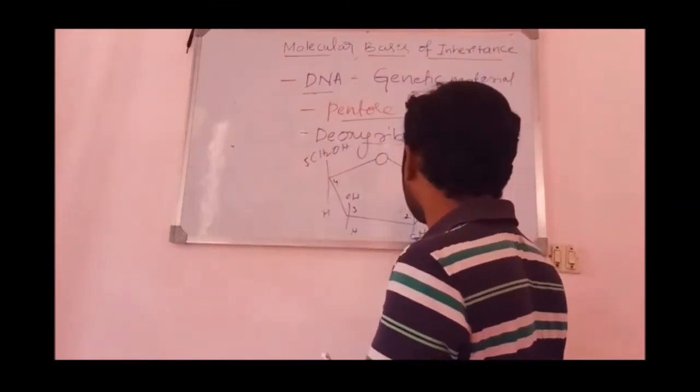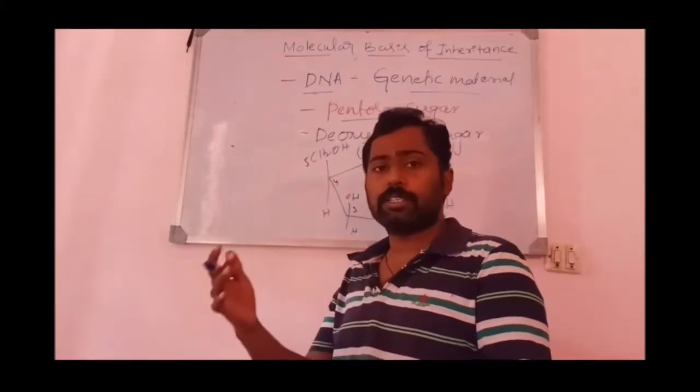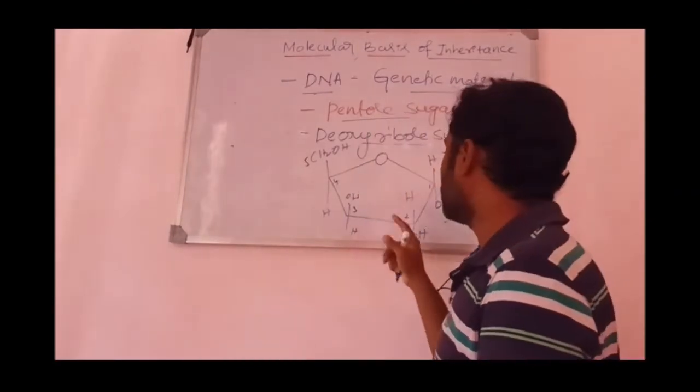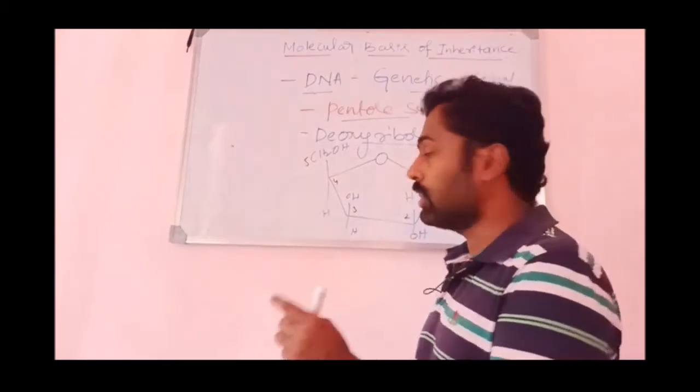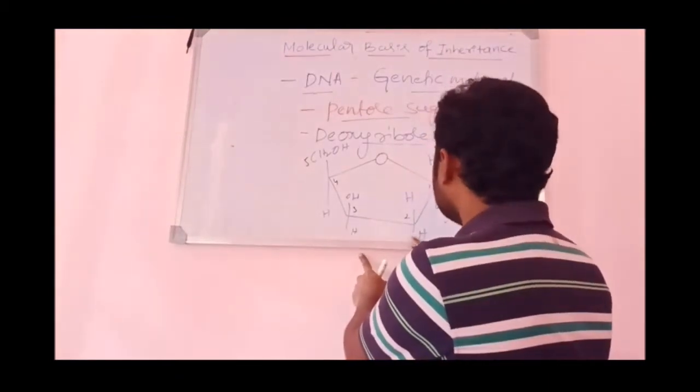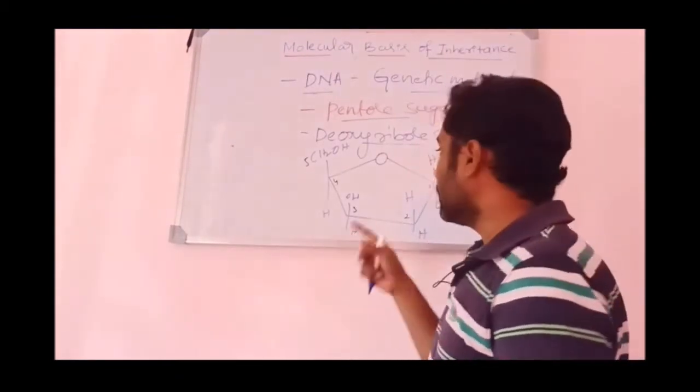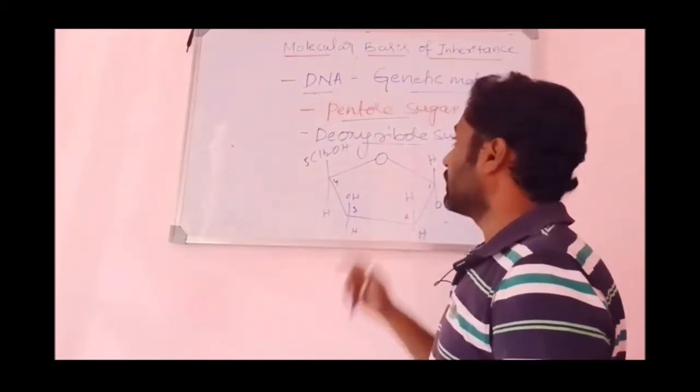Usually oxygen is found in the ribose sugar. RNA is regarded as ribonucleic acid, isn't it? In the ribose sugar, there is an oxygen at the second carbon atom. But in case of deoxyribose sugar, that oxygen is removed. So thereby, it becomes deoxyribose sugar.